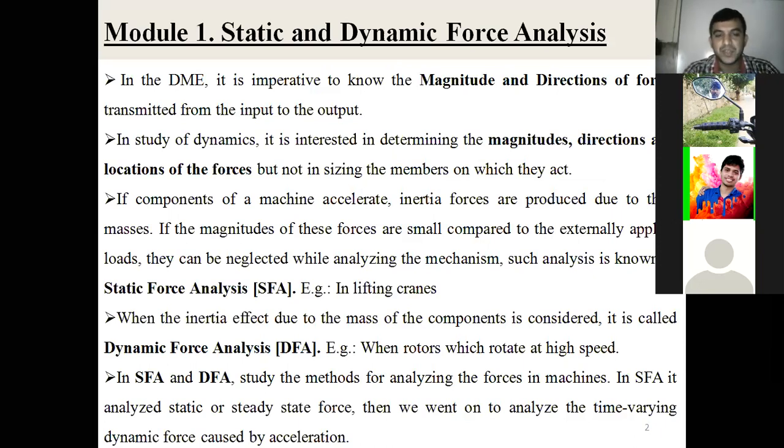This we already discussed. When you analyze static force analysis, the inertial forces exerted by a body under continuous motion are lesser than the weight of the body. The body is at rest, then force analysis is carried out as static force analysis. When a body is accelerated, the inertial forces are more compared to a body at rest. Then you go for dynamic force analysis.